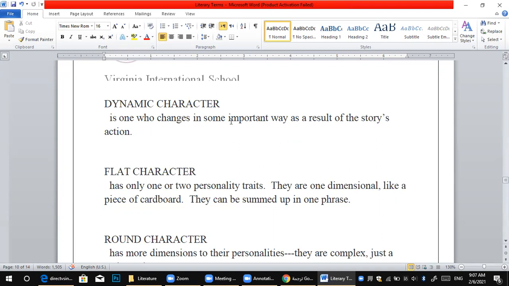So she is a dynamic character, a dynamic character that can turn or change in an important way in the story. This is called a dynamic character. After that, we have the flat character.